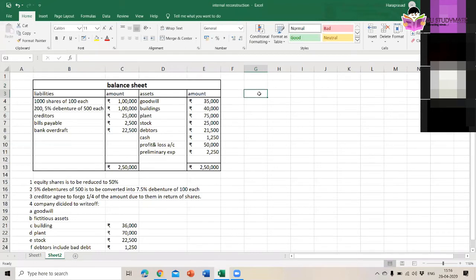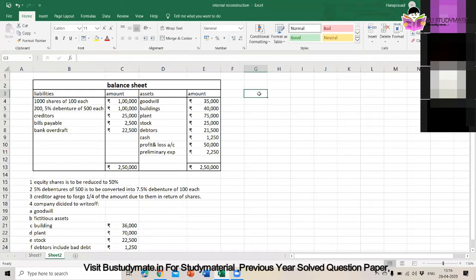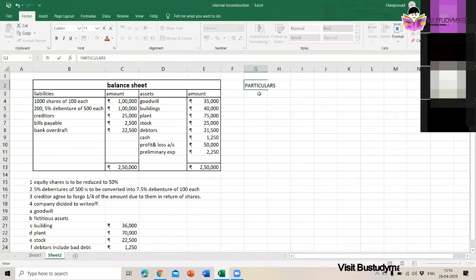Please first understand what I'm writing, then you can raise your doubts. First, what it is saying is equity shares are to be reduced to 50%. Okay, 50% means we need to reduce this 1 lakh by 50%. This means 50% of 1 lakh is 50,000 rupees. So we'll write down the necessary journal entries as